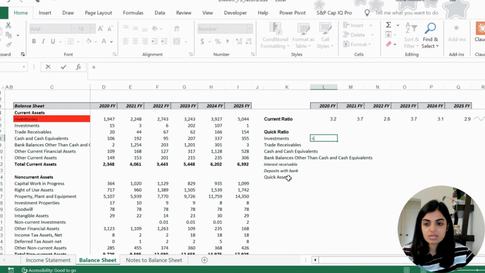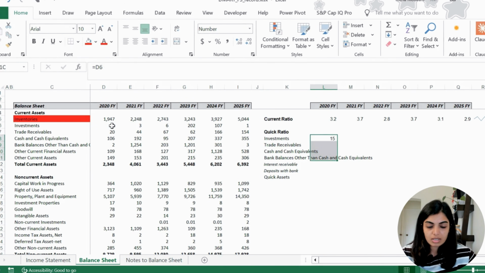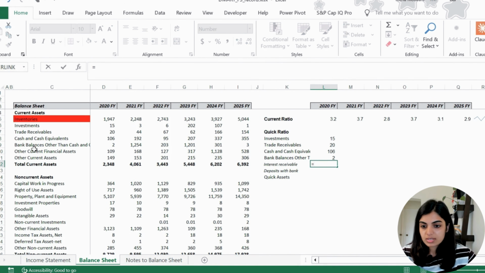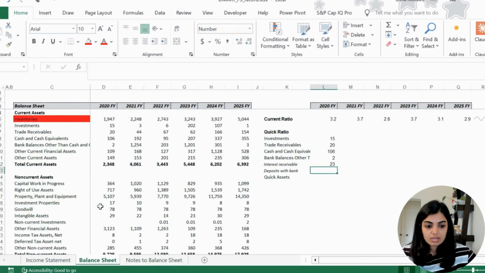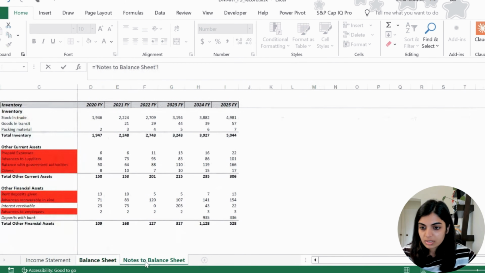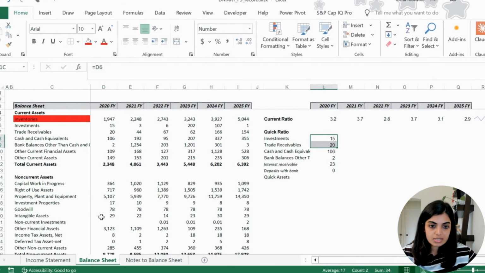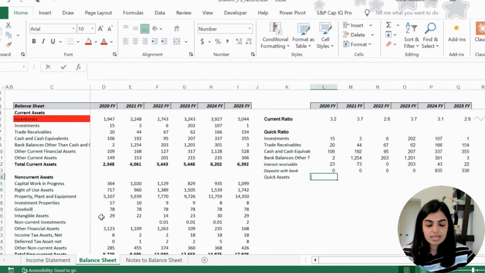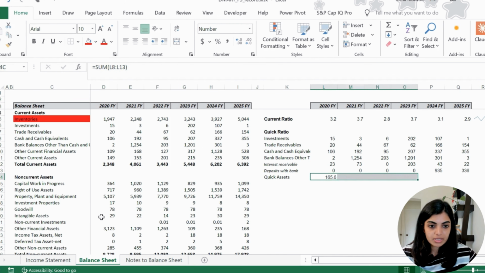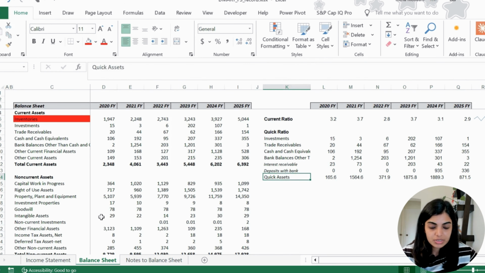So investments, this, press Control D. Interest receivables, this equals to notes to balance sheet, interest receivable. Deposits with bank, this, and press Control R. Say if I sum this up to find out my numerator and press Control R, this is my numerator for quick ratio.